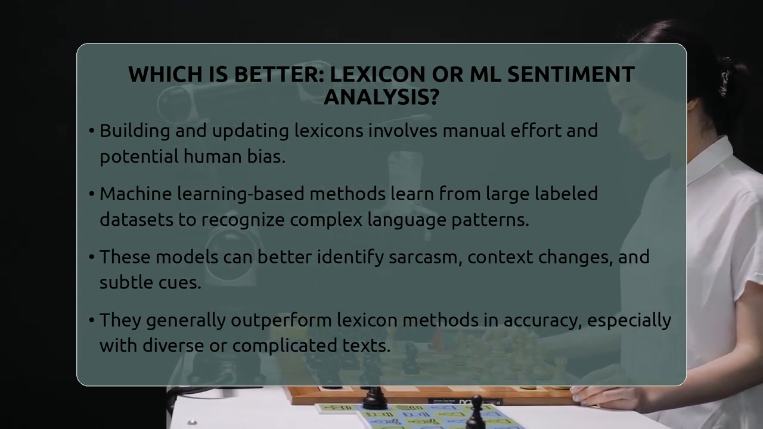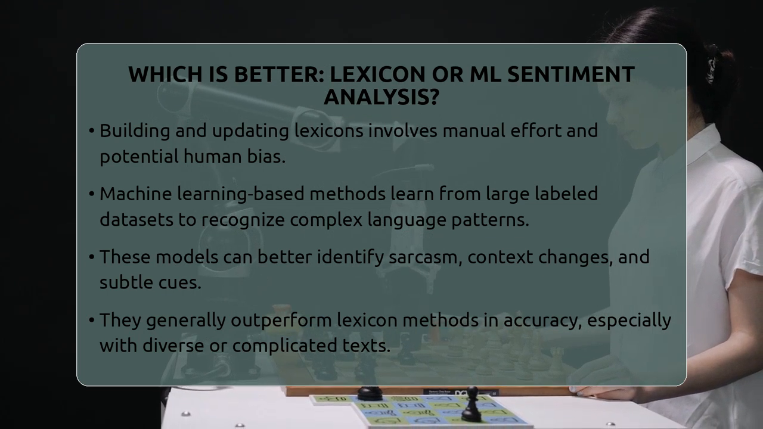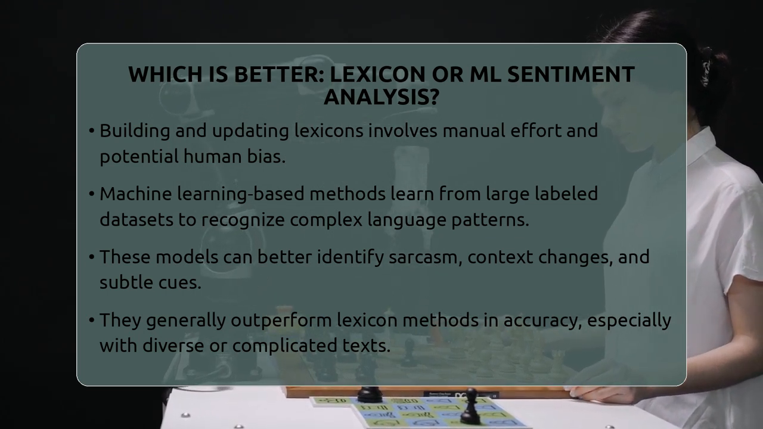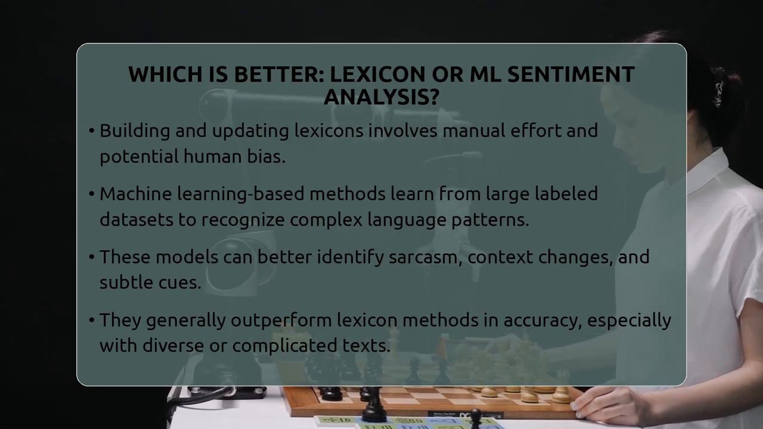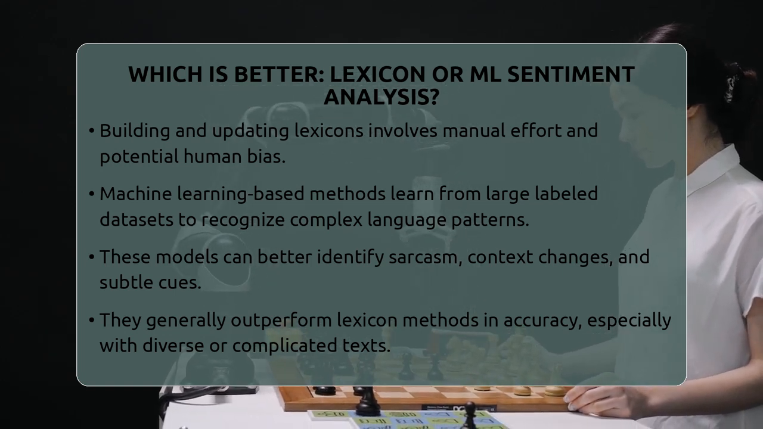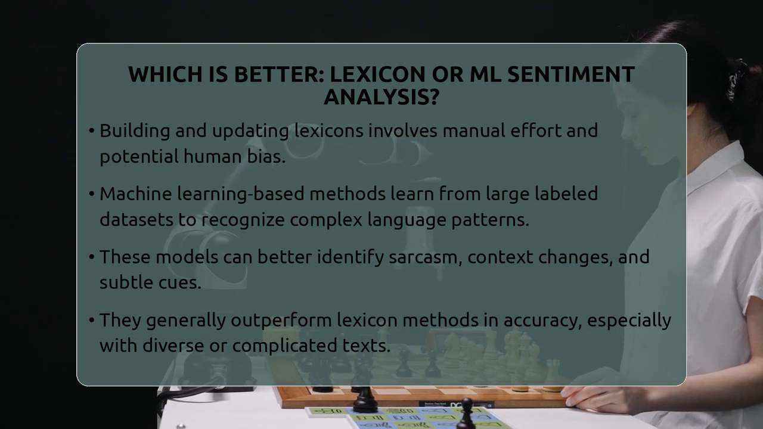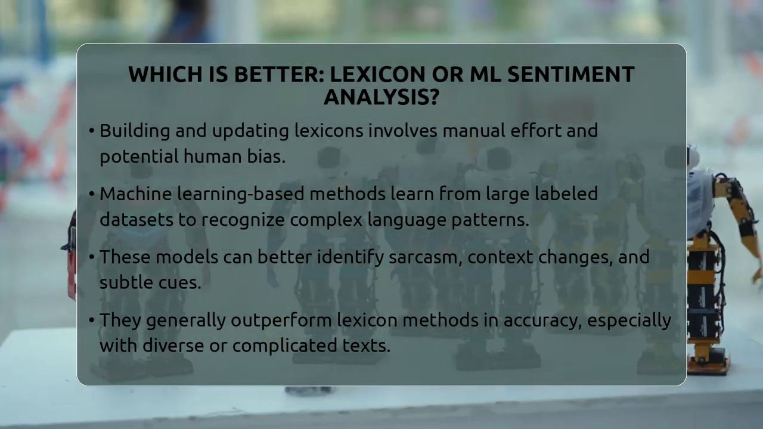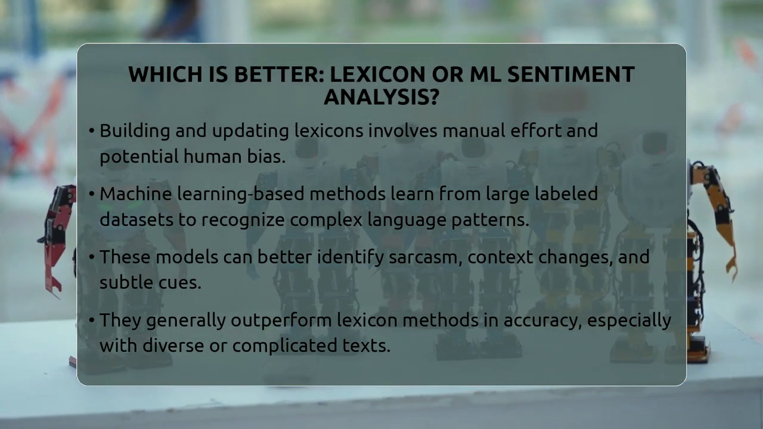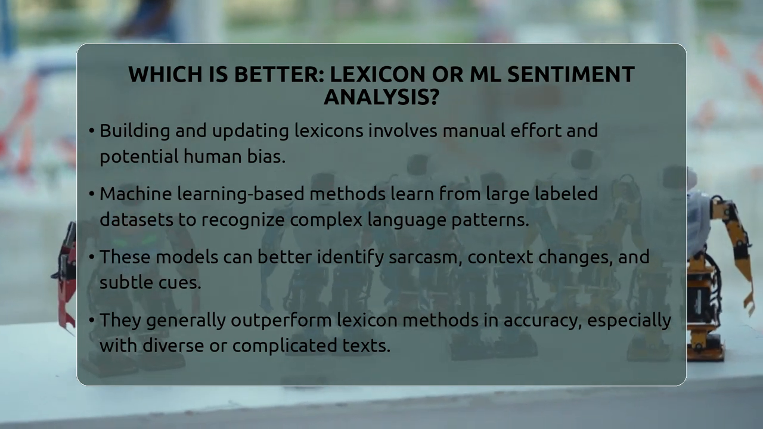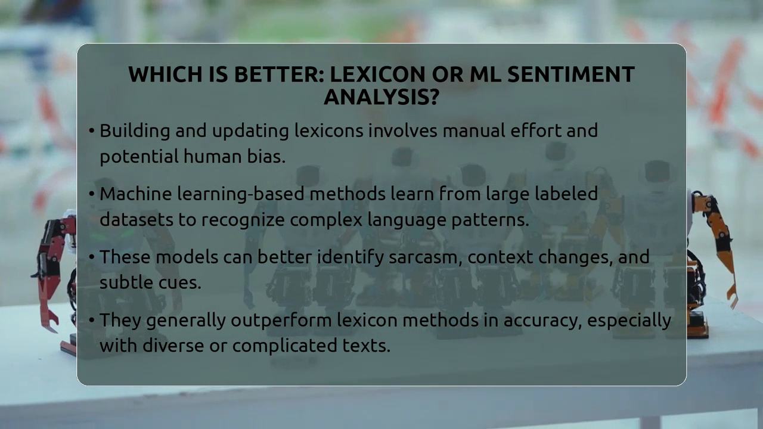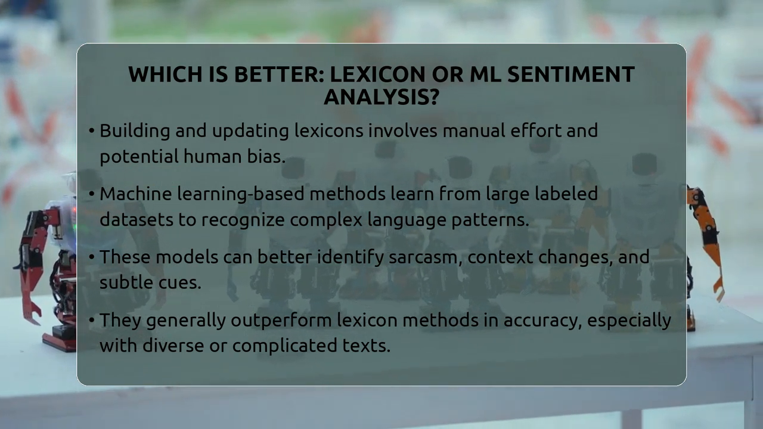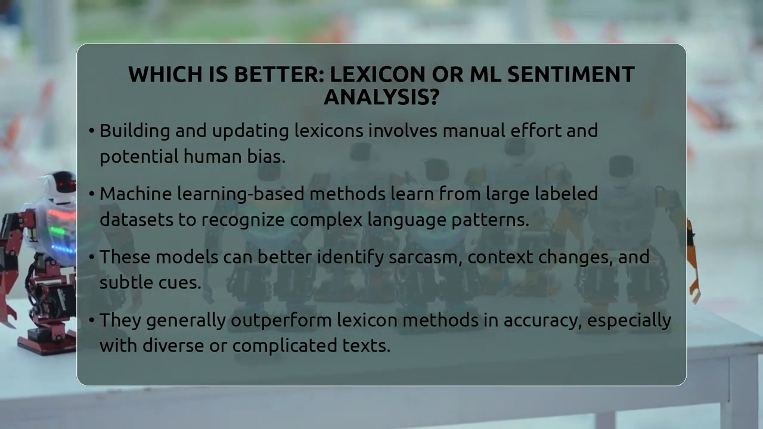On the other hand, machine learning-based sentiment analysis uses algorithms that learn from examples. These models are trained on large sets of labeled data where the sentiment is already known. They learn patterns and context, so they can understand more complex language. For example, they can recognize sarcasm or when words change meaning based on the sentence. These models often perform better in accuracy, especially with diverse or complicated texts.